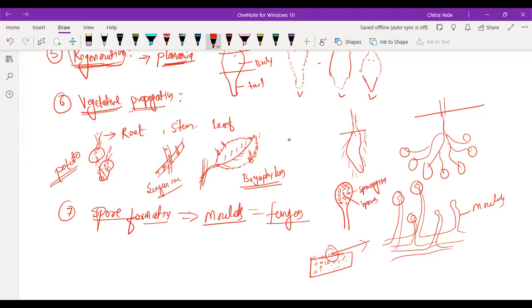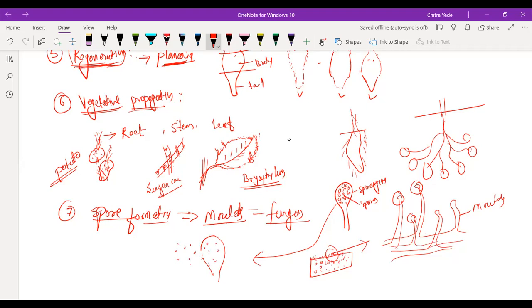When these spores become mature enough to reproduce a new plant, the sporangium bursts, and the spores ooze out into the atmosphere.